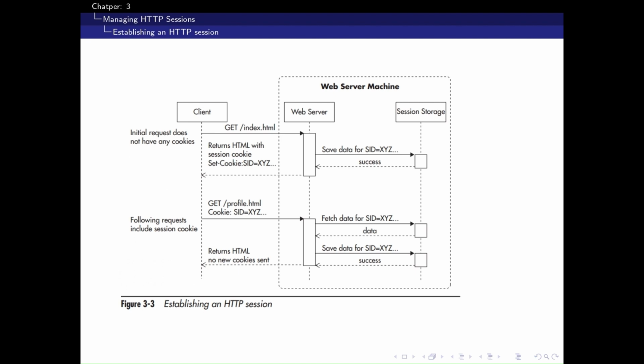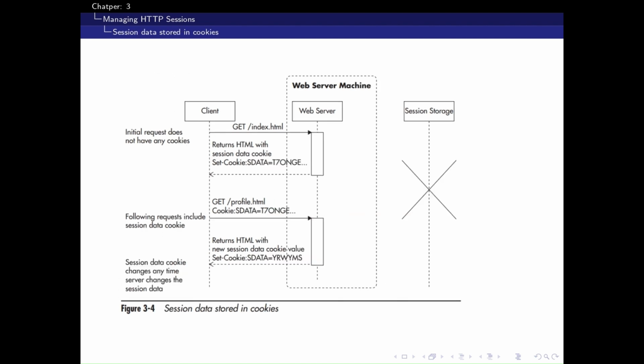The client sends an initial request. It has no cookies yet. The server creates a new session, saves data for that session ID in storage, and responds with a set cookie header containing the session ID. Every future request includes that cookie, letting the server retrieve the correct session data from storage. There are three common ways to handle session storage.